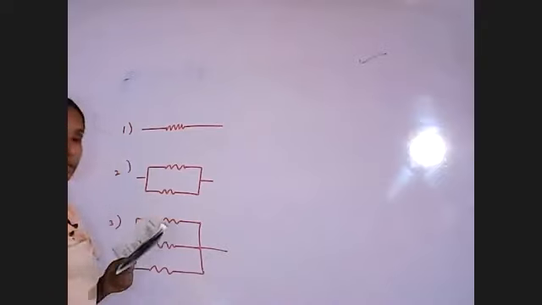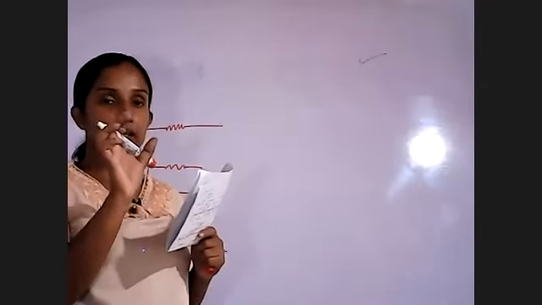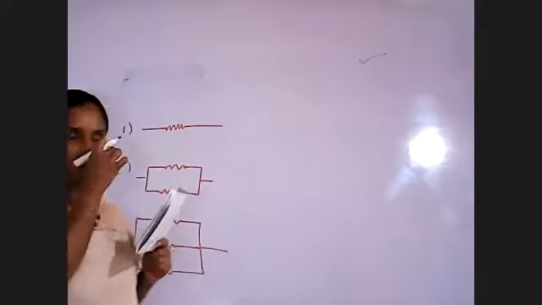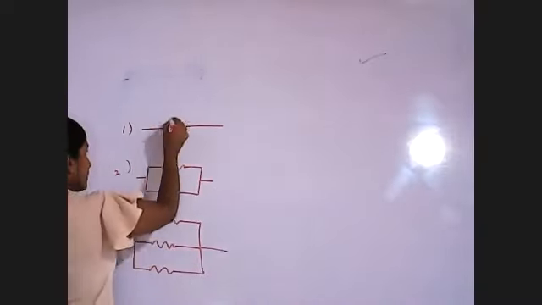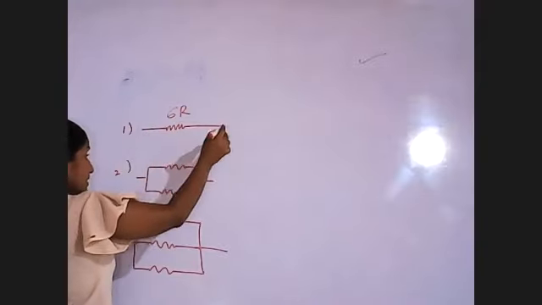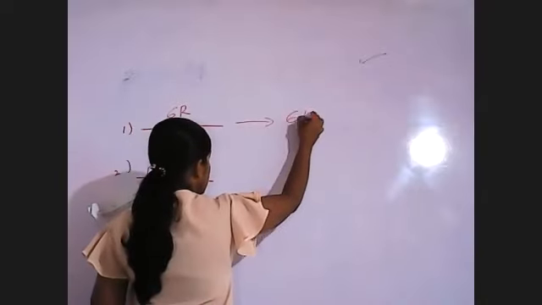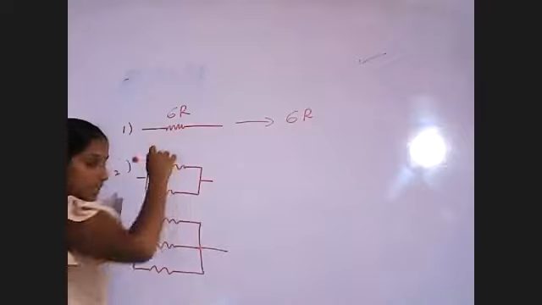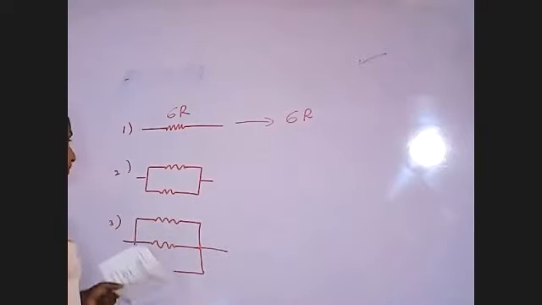This way. So if I consider the resistance of the total wire as 6R, here I am using this because it is easy for the calculations. So in the first instance, the resistance is 6R.